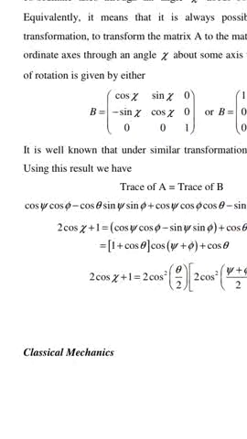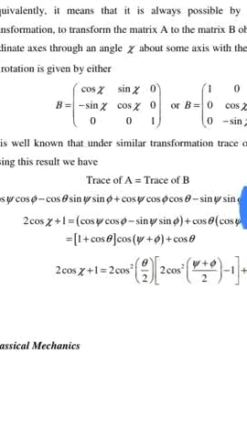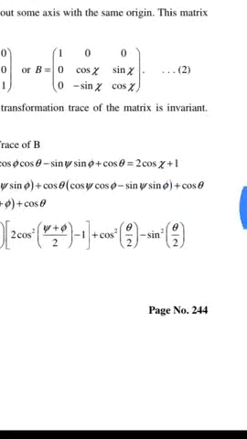This matrix of rotation is given by either B equal to cos chi, sin chi, 0, minus sin chi, cos chi, 0, 0, 0, 1, or B equal to 1, 0, 0, 0, cos chi, sin chi, 0, minus sin chi, cos chi.